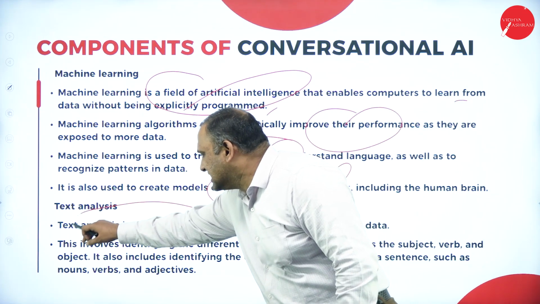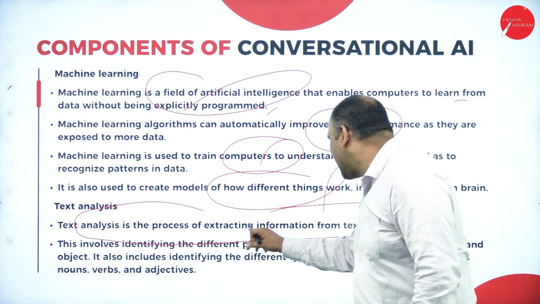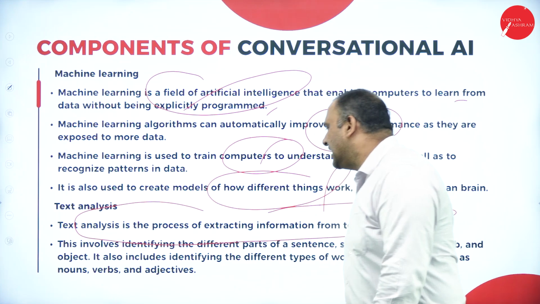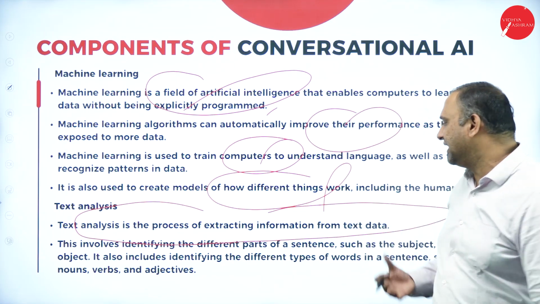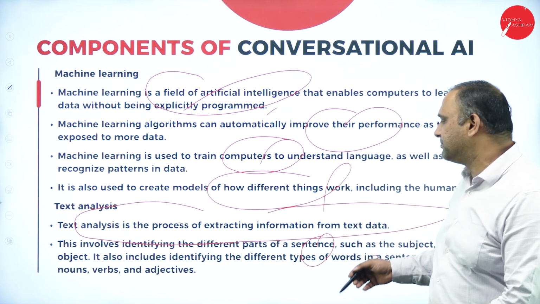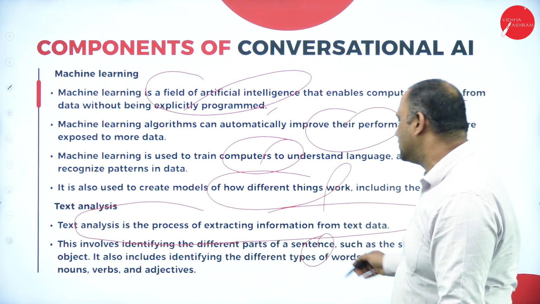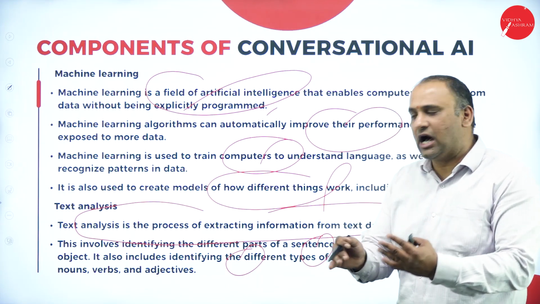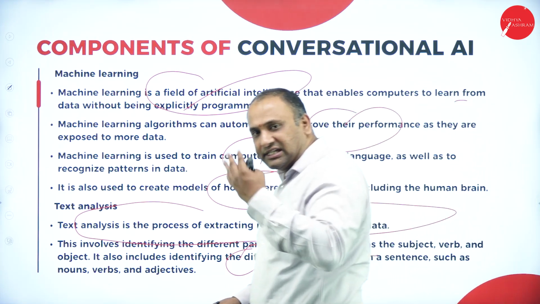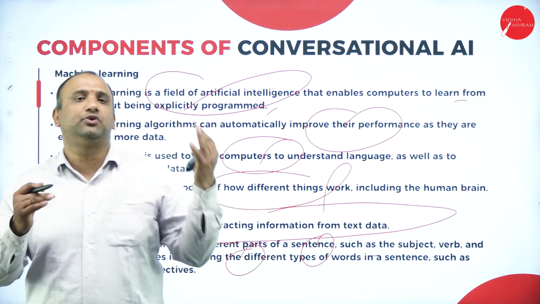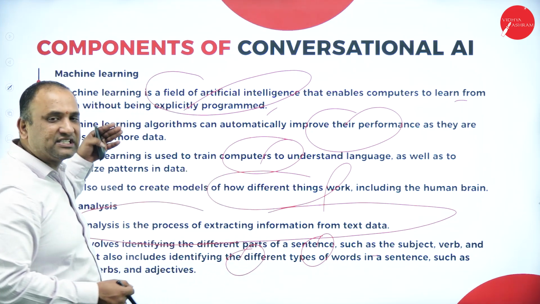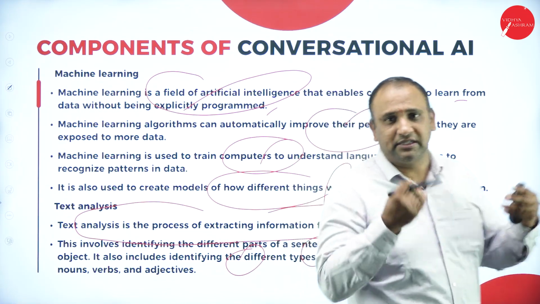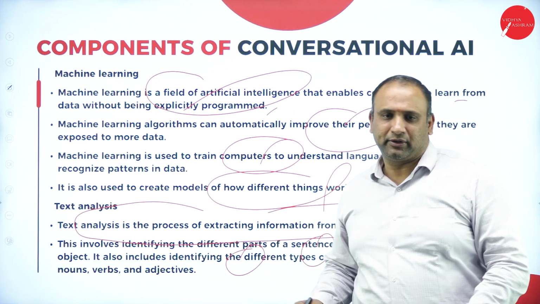Text analysis. Text analysis is a process of extracting information from the text data. This involves analyzing and identifying the parts of a sentence such as subject, object, and every other factor. This also includes identifying the different types of words in a sentence such as noun, verbs, adjectives. So every single part of the verb is going to be understood and taken into position, and then we start getting into this analysis factor. That's where this is going to become a very important factor here.